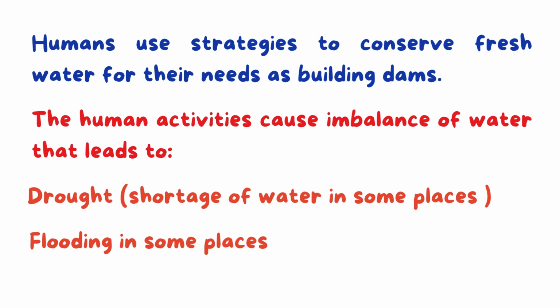But human activities cause imbalance of water that leads to drought, which is shortage of water in some places, and floods in other places.